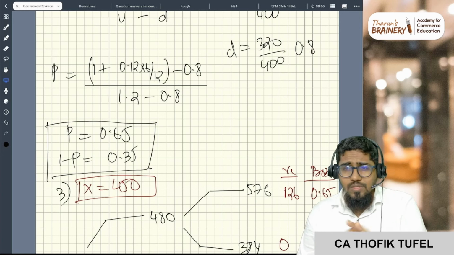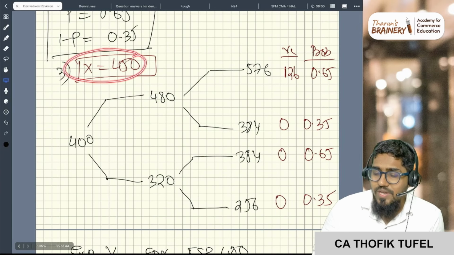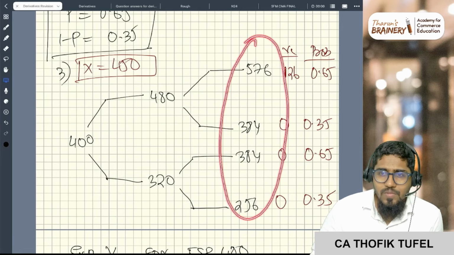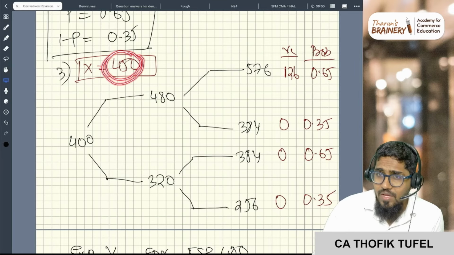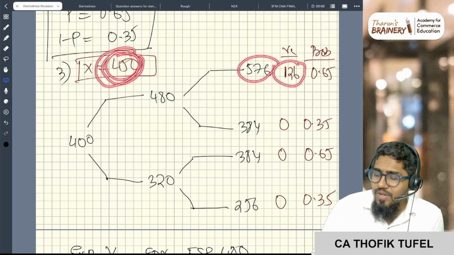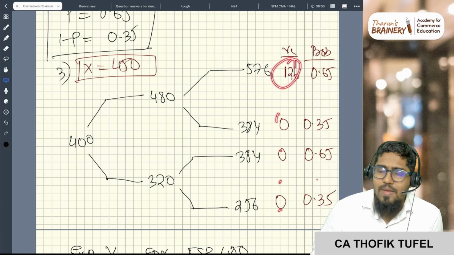Now let's come to the third step. See what is the strike price here. First you do the outer node. What is the strike price? 450. I have the right to buy at 450, and the market is at 576, so I will take 126. I have the right to buy at 450 where the market is 384, I will lapse. So here one I will exercise, and these three I will lapse.